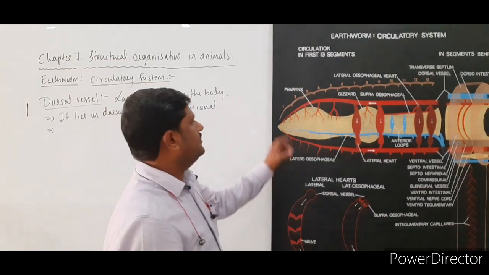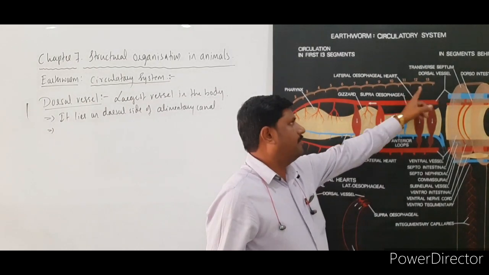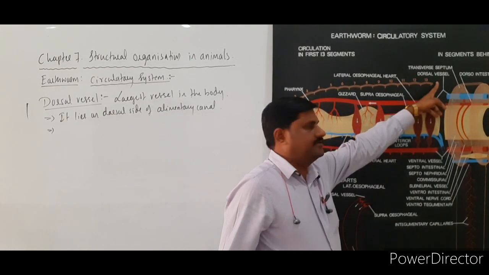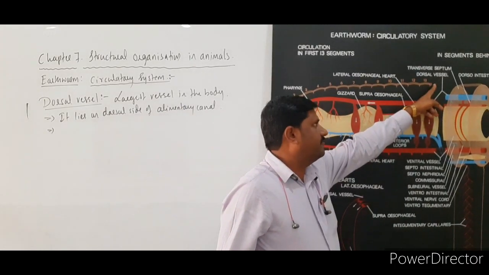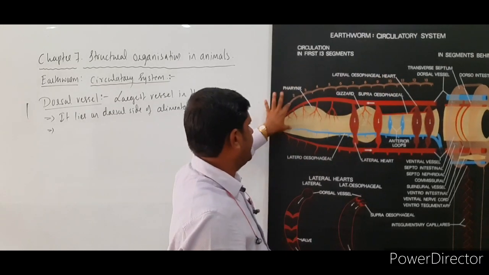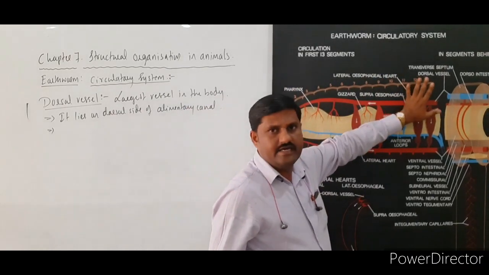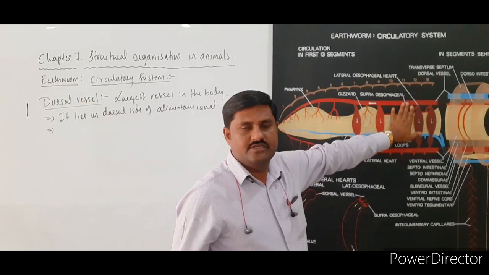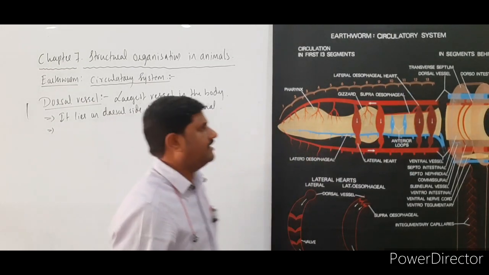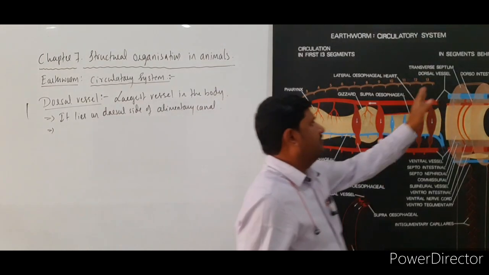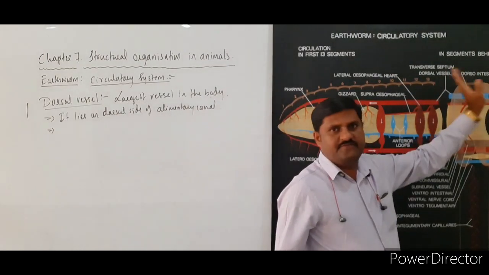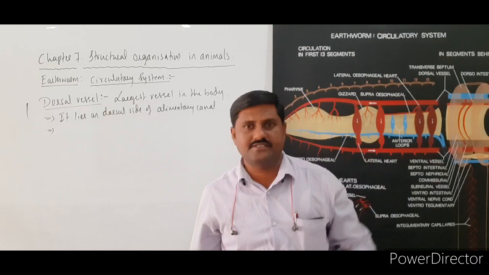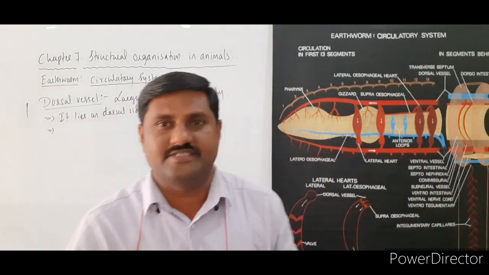And this dorsal vessel up to the 14th segment on this anterior side acts as the distributing vessel, right? And from 14 onwards, 15 onwards, it acts as the collecting vessel, right?